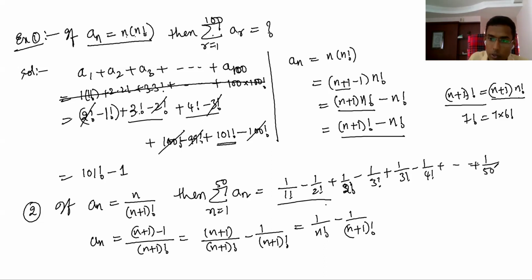If you substitute 50, 1 by 50 factorial minus 1 by 51 factorial. Yeah, you can understand, now this is getting cancelled, you see. Only the first and last terms will be there. Therefore 1 minus 1 by 51 factorial.